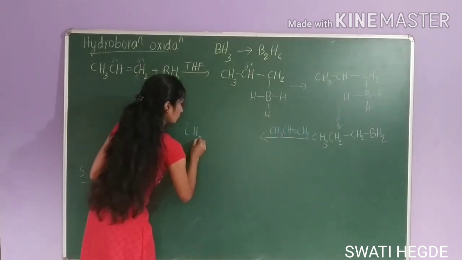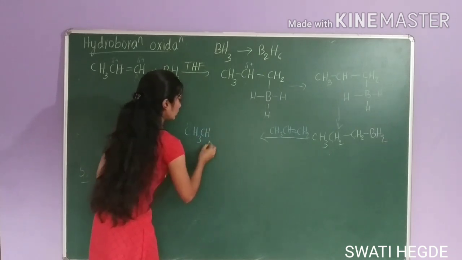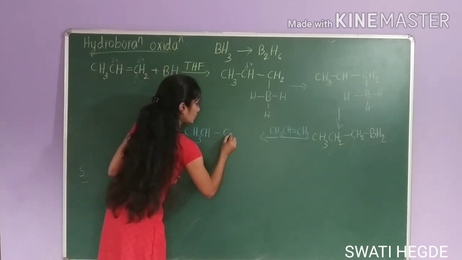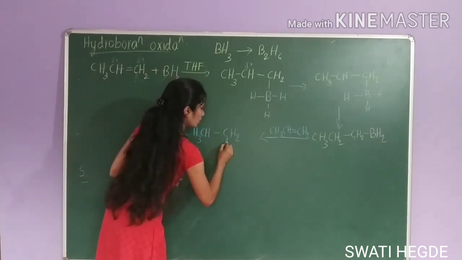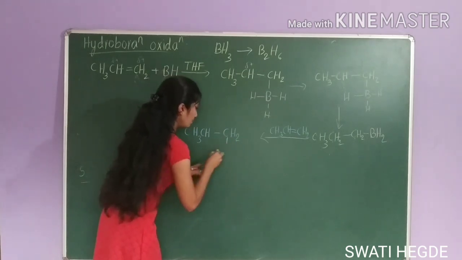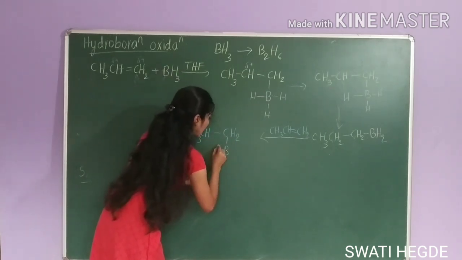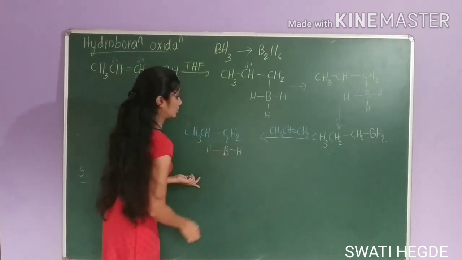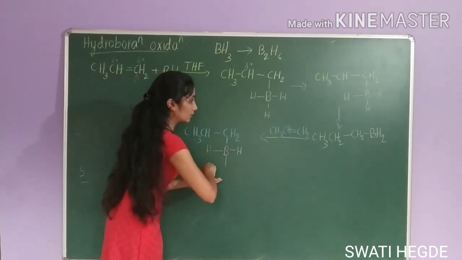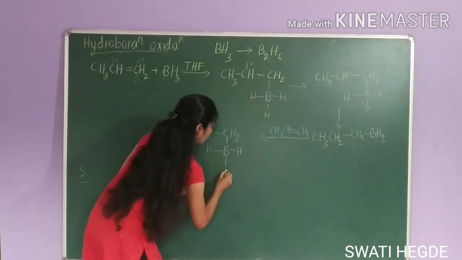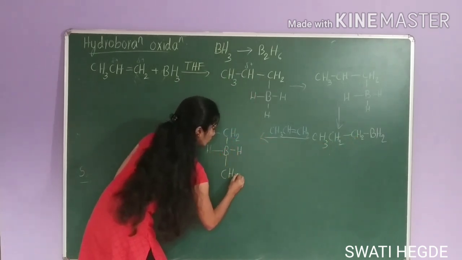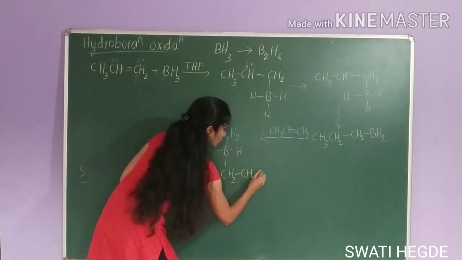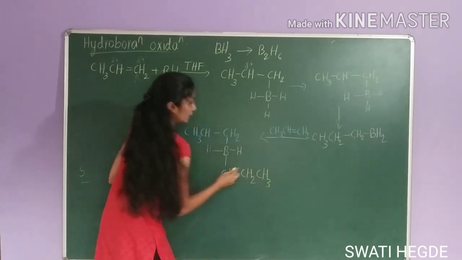CH3, CH, single bond, CH2, here boron B, H, H, and this alkyl moiety CH2, CH2, CH3.